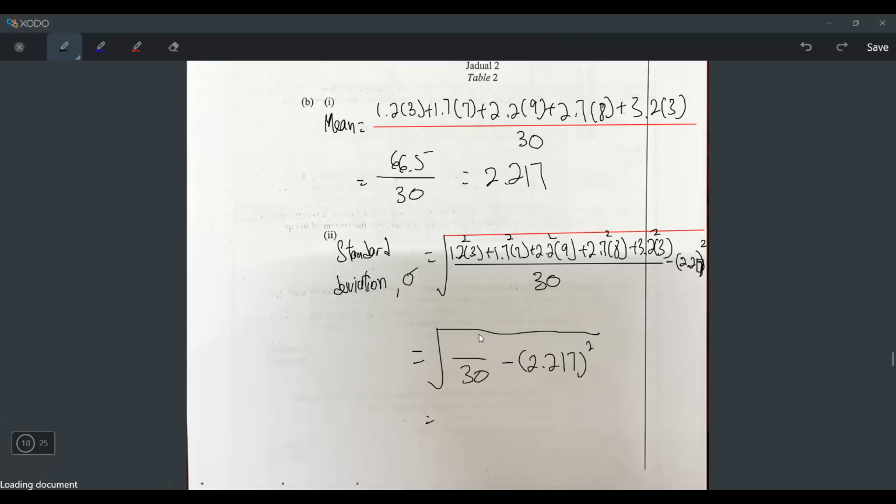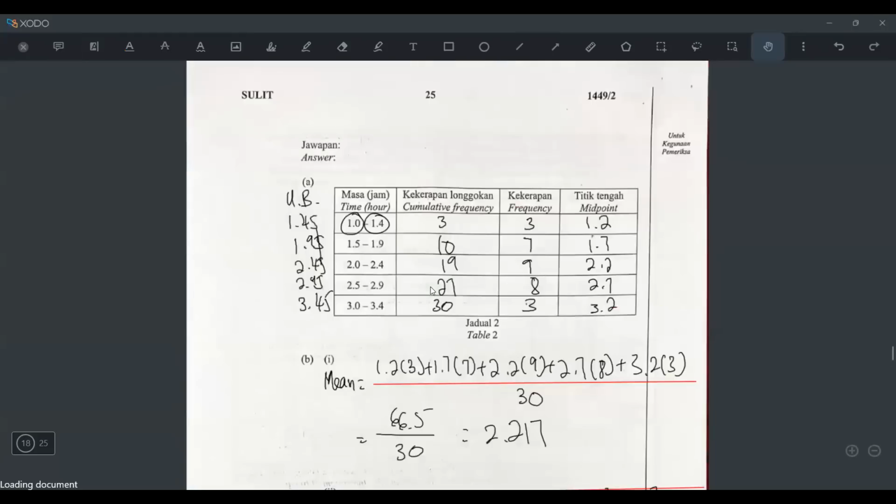Let's press the top part. 1.2 squared times 3 plus 1.7 squared times 7 plus 2.2 squared times 9 plus 2.7 squared times 8 plus 3.2 squared times 3. Okay, I got 157.15, that's the total. Then the answer divided by 30 minus 2.217 squared, equals, and then square root, answer 0.5685. Actually there are a lot of digits, I just write 4 figures. Let's quickly check with the scheme. 2.22 and 0.56. Okay, correct.